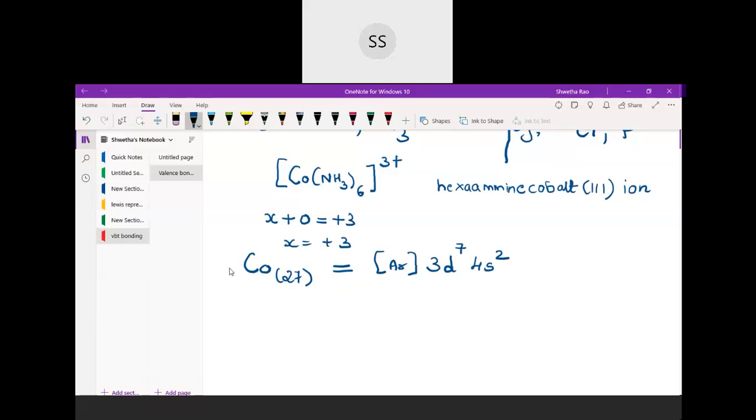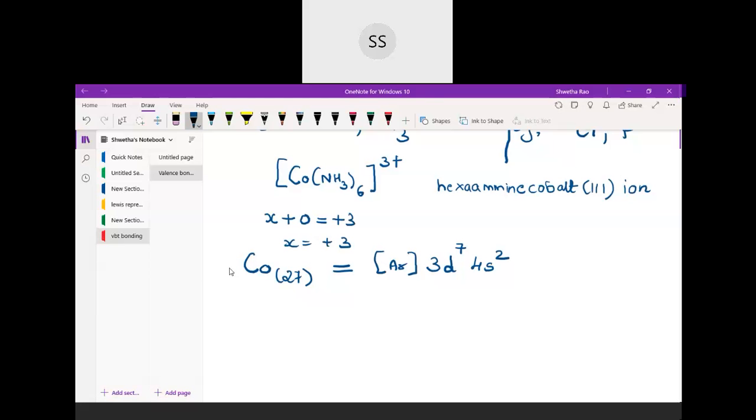Now in this particular ion, that is in the complex, you can see the oxidation state of the cobalt is plus 3. So if the oxidation state is plus 3, that means we have to remove 3 electrons. Plus 3 means they have lost 3 electrons. So that means they are in their ion state now. So what I will do here, I will write Co3+ ion. So Co3+, in that 3 electrons will be less. For you to remember, I'll just write here: plus 3 means they have lost 3 electrons. So from this particular neutral element, you have to remove 3 electrons.